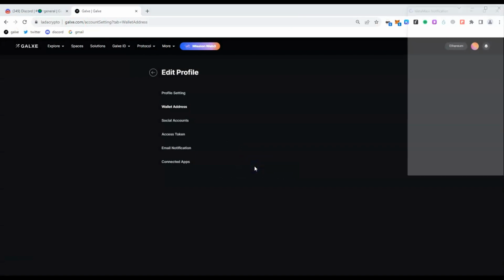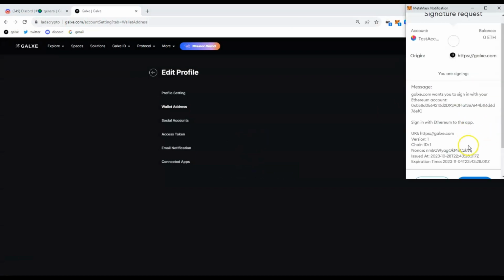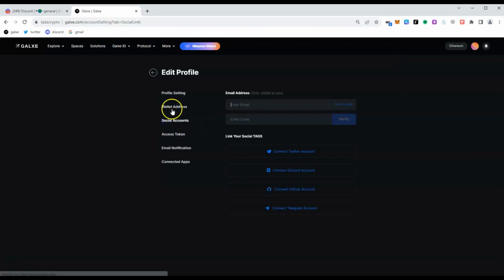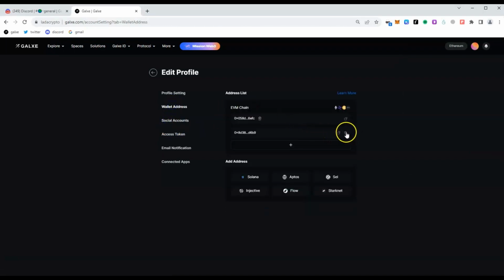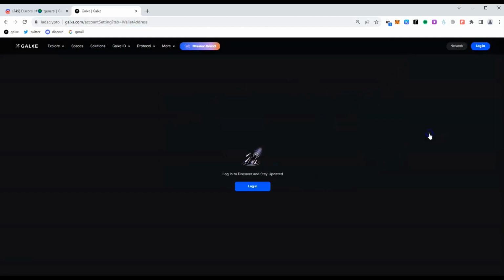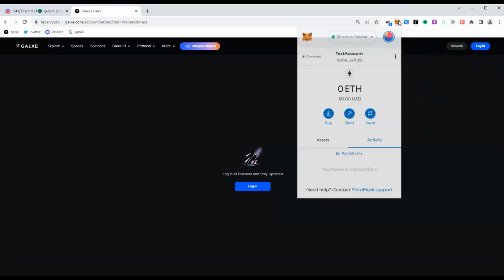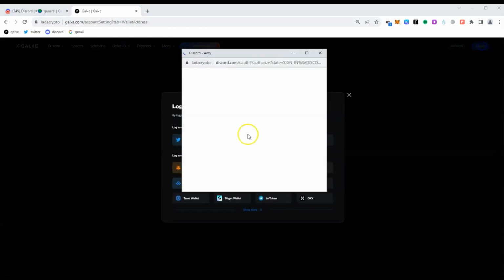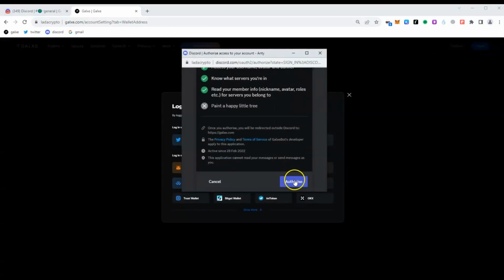Login, sign, wallet addresses, and delete secondary wallet. Okay, now it's fine. Then log out. Then switch to our old wallet in MetaMask and log in to Galxe using our social account, Discord account.